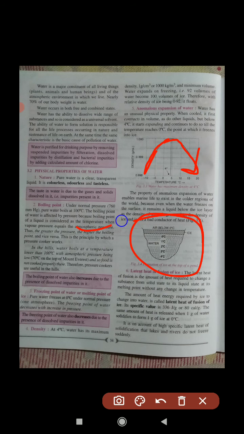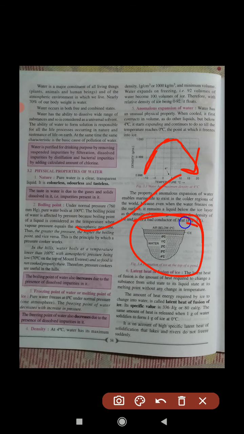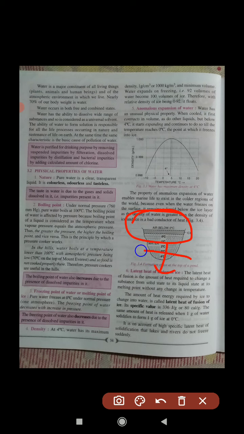That's why in the sea, when there is lots of cold, sea animals can stay alive, okay. Maybe above there is freezing, ice is there, but below the temperature is 4 degree because it is more dense. That's why at 4 degree centigrade the sea animals used to live, okay. They will not die during extreme cold weather, in extreme cold countries. Above, the portion is totally ice, but below there is 4 degree temperature water. That's why the sea creatures will not die, they will live there.